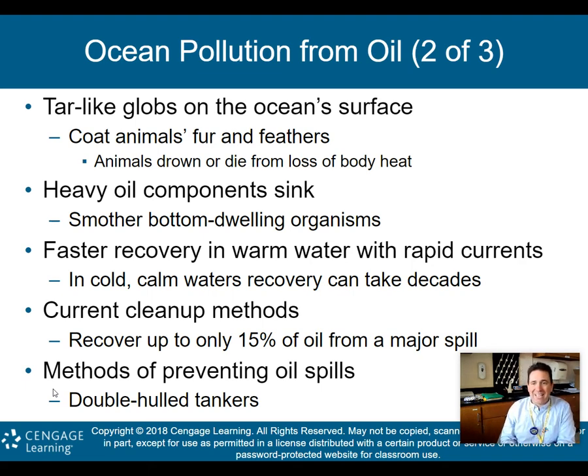Heavy oil components tend to sink to the ground, so then you have smothered bottom-dwelling organisms. So again, it's the entire ocean that gets affected. Animals that live on the ocean surface get coated with these tar-like globs. Bottom dwellers that live at the bottom of the ocean get smothered as the heavy oil components sink down. You do get faster recovery in warmer water with rapid currents. Obviously, the currents churn it up, mix it up, dilute it a little bit, and the warmer water also has more microorganisms that will work on the oil. But in cold, calm water, the recovery can take decades.